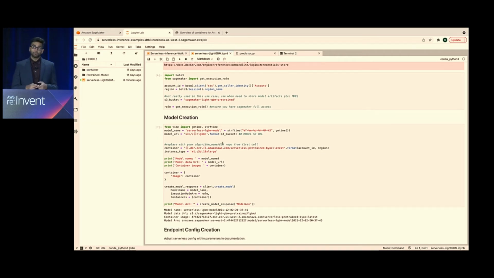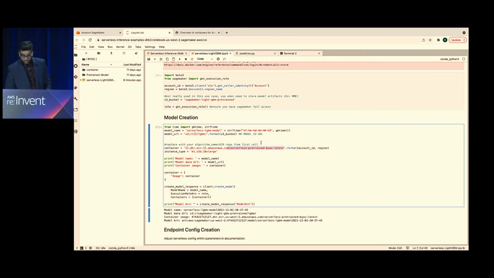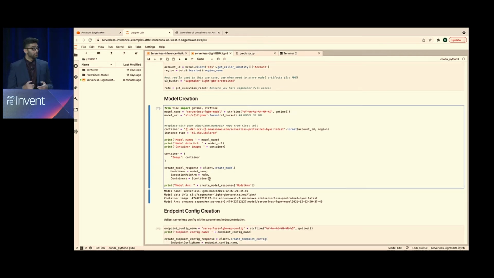For model creation, if we remember, there are 2 things we needed: image URI and model data. So now the difference is we created our own image URI because we pushed our own image. And we're going to be referencing that in this container portion right here. And we're going to be feeding in our model data, and we'll feed in that container with those 2 parameters. So if you're on real-time inference right now, for example, and you already have a custom image, all you need to do is grab that image URI and plug it in here. That's what's great about serverless right here, because if you already have a real-time existing endpoint with whatever custom framework, all you have to do is grab that image URI and bring it over to this step.